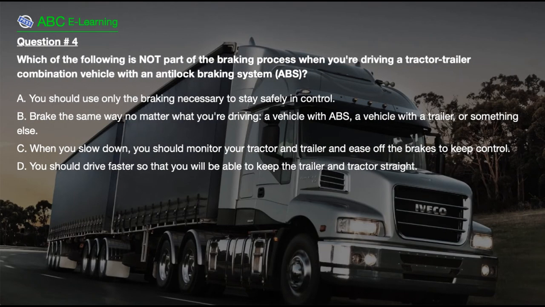Question number 4. Which of the following is not part of the braking process when you're driving a tractor trailer combination vehicle with an anti-lock braking system, ABS? A. You should use only the braking necessary to stay safely in control. B. Brake the same way no matter what you're driving, a vehicle with ABS, a vehicle with a trailer, or something else. C. When you slow down, you should monitor your tractor and trailer and ease off the brakes to keep control. D. You should drive faster so that you will be able to keep the trailer and tractor straight.